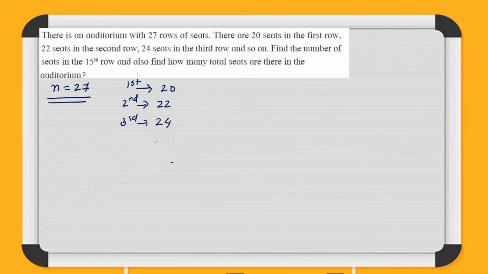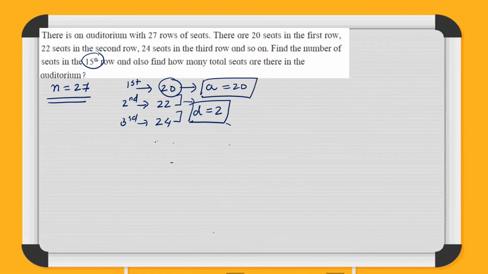We have to find the number of seats in the 15th row. So this is the first row, so this becomes our A. If you see the common difference, it is increasing by 2, so therefore D is equal to 2. A is equal to 20, D is equal to 2. We need to find the 15th term and how many total seats are there in the auditorium. So let's find out first the 15th term.